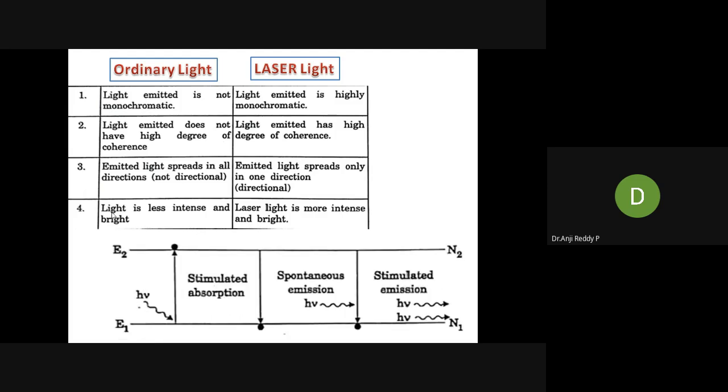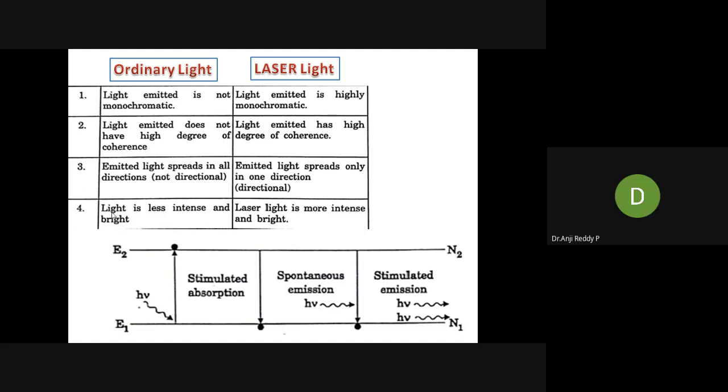Can anyone explain what is the meaning of stimulated emission? Already I explained that. In stimulated emission, where should the electron be present, ground state or excited state?